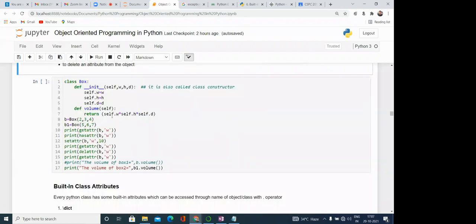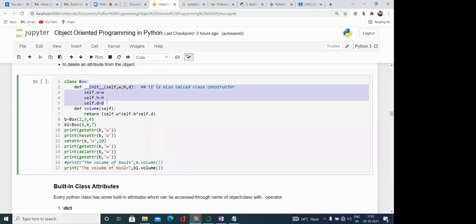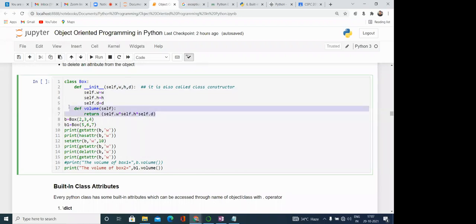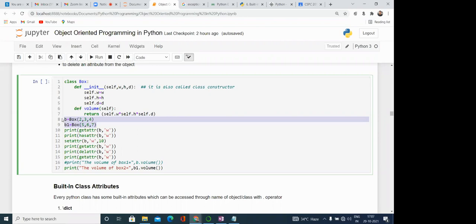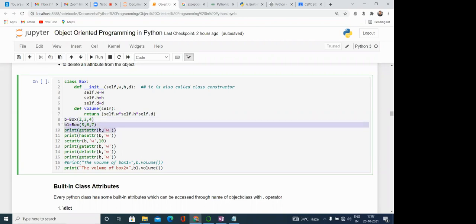So here you can understand, the Box class is there. Here we have defined the instance variables w, h, d. Three instance variables are here, and one method is there. So b = Box(2, 3, 4), p1. Two objects we have created. Like print(getattr(b, 'w')), in this way also, b means the first object, and we want to get the value of w.